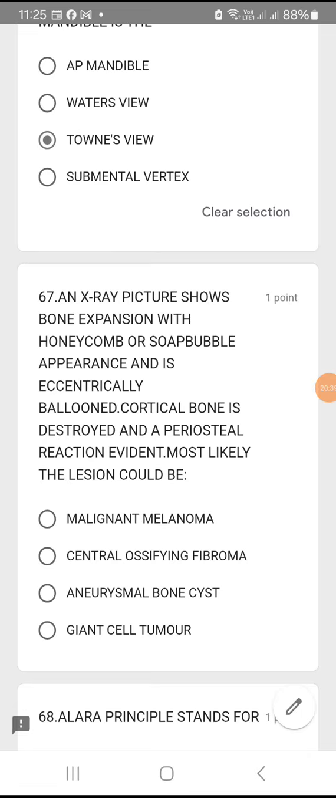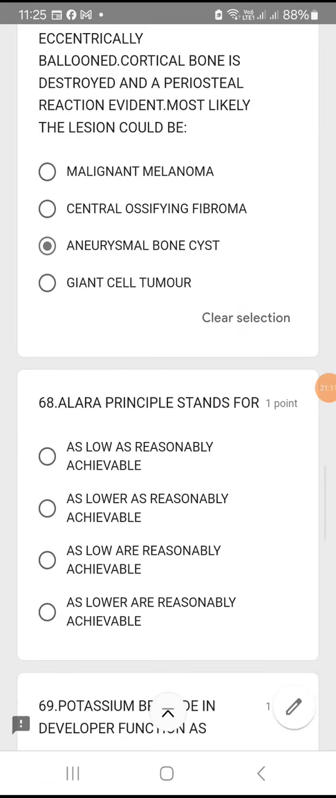Okay. And they have given another option, there is periosteal reaction also. So that is not related to giant cell tumor. So aneurysmal bone cyst is a better option because it contains a honeycomb appearance, that is true. Eccentrically ballooned, then cortical bone is destroyed inside. Periosteally there is evidence. Okay, and histologically speaking, when you cut and open, you get bleeding. Okay, blood soaked appearance, soaked sponge appearance. So this is a radiographic feature. So option C is the right answer, aneurysmal bone cyst.